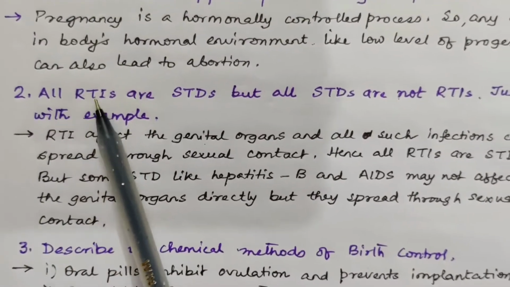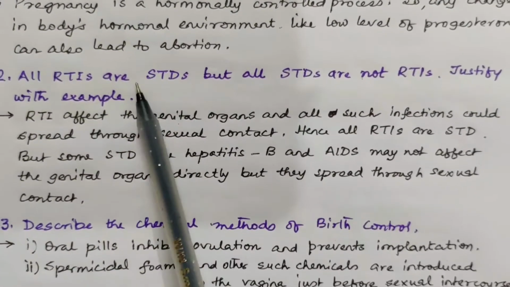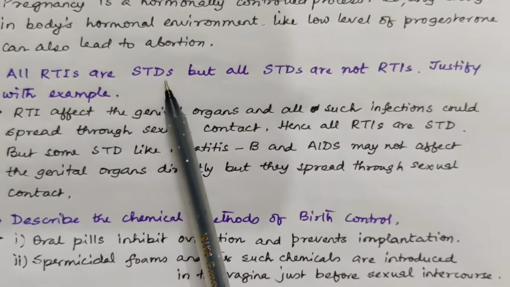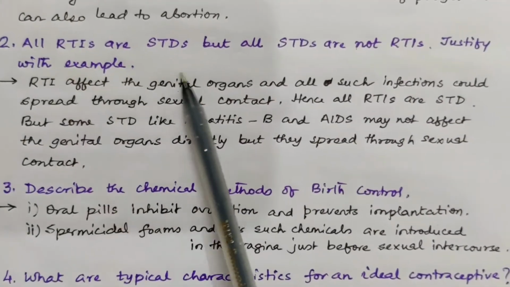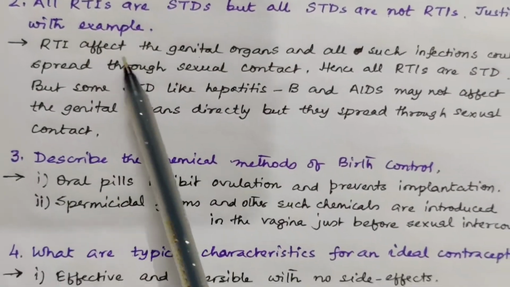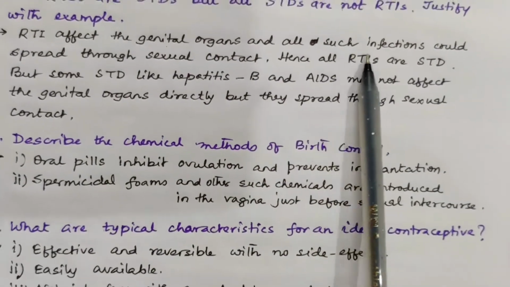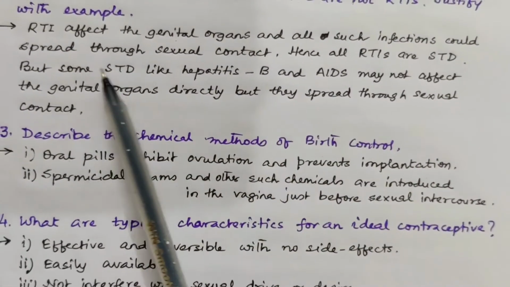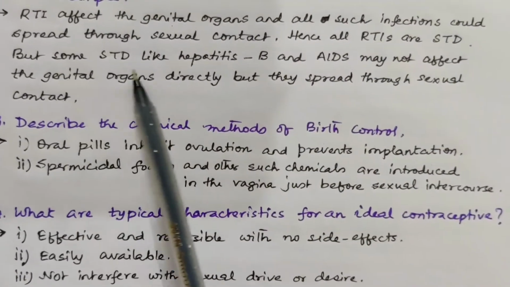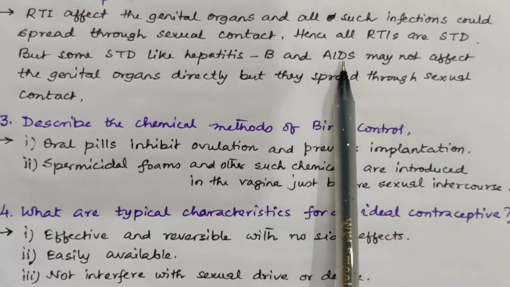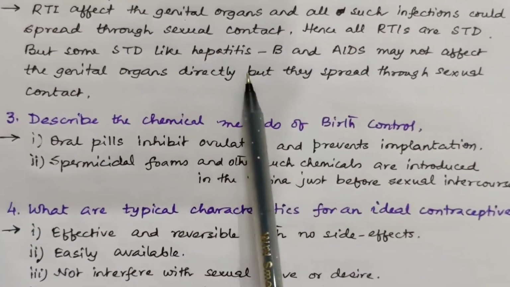Second is all reproductive tract infections are STDs. STDs means sexually transmitted diseases. But all STDs are not RTIs. Justify with example. In fact, RTI affect the genital organs and all other such infections could spread through sexual contact. Hence, all RTIs are STDs, but some STD like hepatitis B and AIDS, they may not affect the genital organs directly.